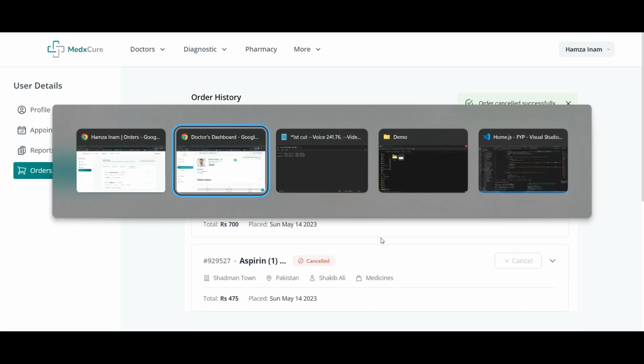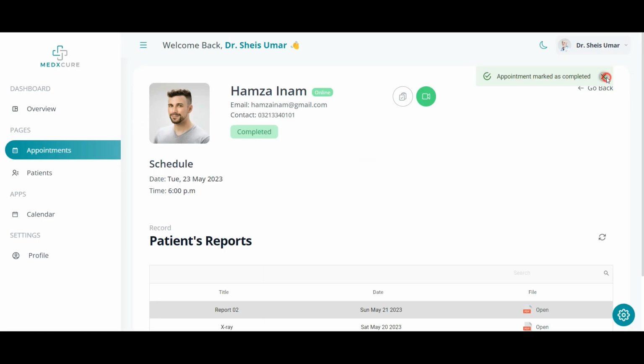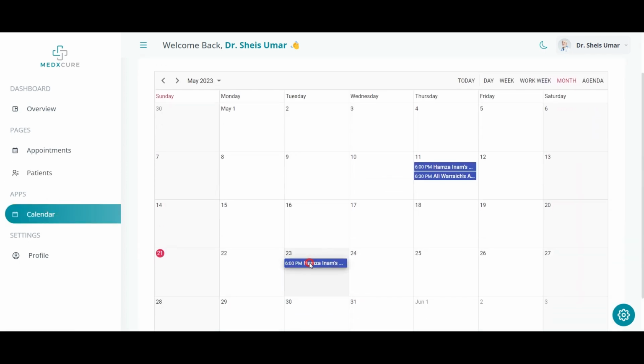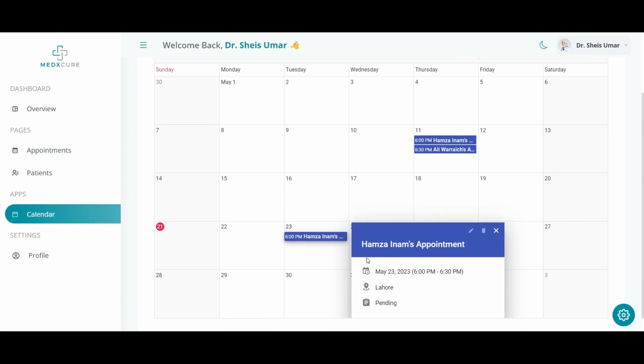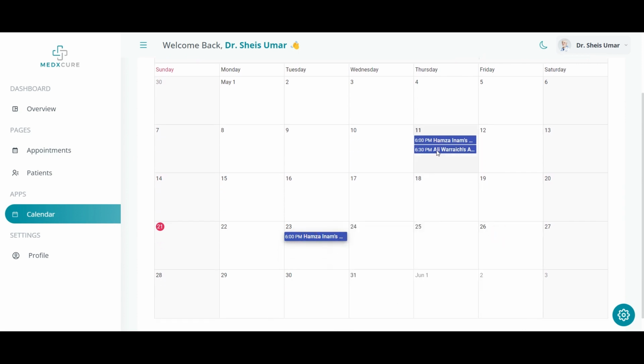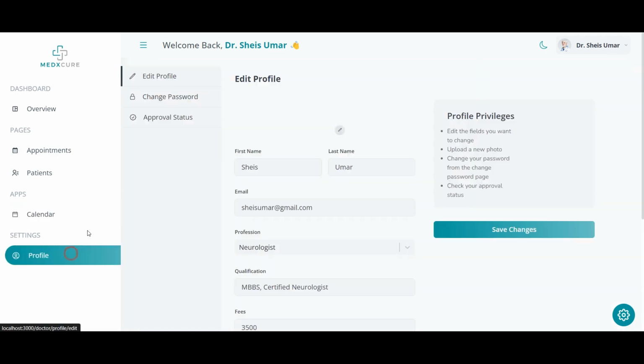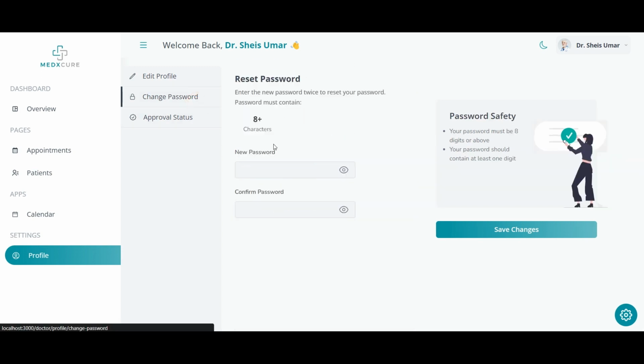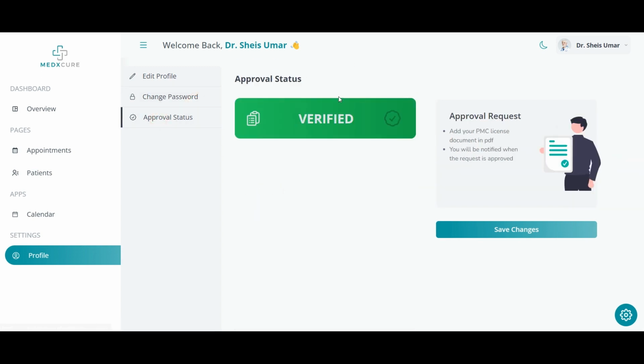So moving on to the doctor dashboard, this was the appointment section. We have already gone through that. This is the list of all the patients that booked an appointment with the doctor. The schedule of the doctor, from here you can see who has booked an appointment with them and the schedule. The status of the appointment is also shown here. The doctor can update their profile here, like the profile picture, first name, last name, qualification, fee, etc. They can change the password from here and they can check their approval status. So this was the doctor dashboard.